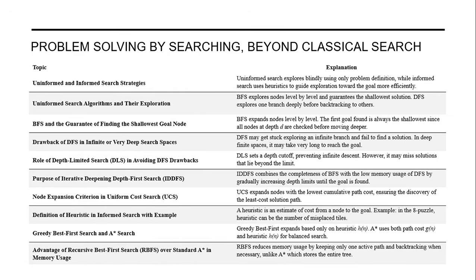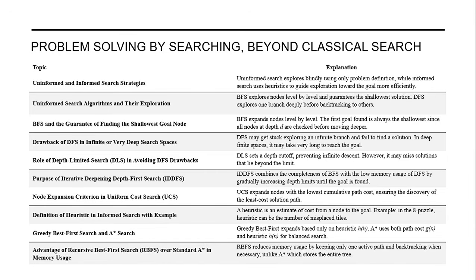UCS, that is uniform cost search, expands the node with the lowest cumulative path cost, ensuring the discovery of the least cost solution path. Heuristic: a heuristic is an estimate of cost from a node to the goal. For example, in the 8 puzzle, the heuristic can be the number of misplaced tiles.